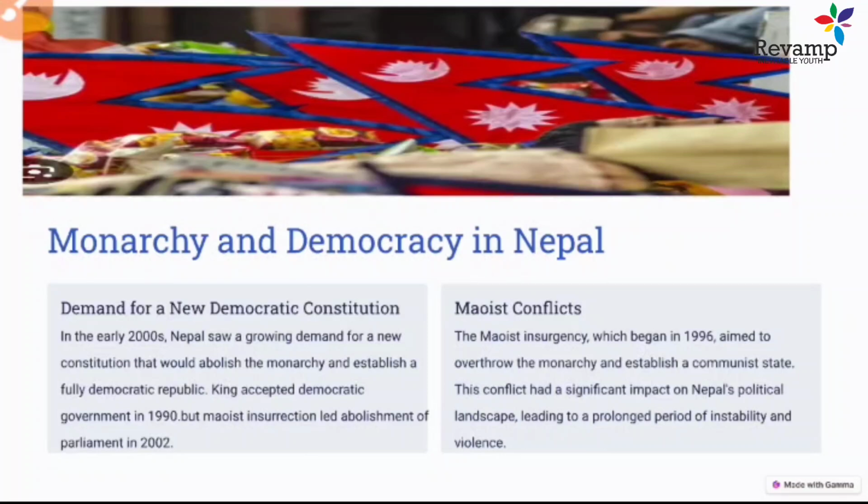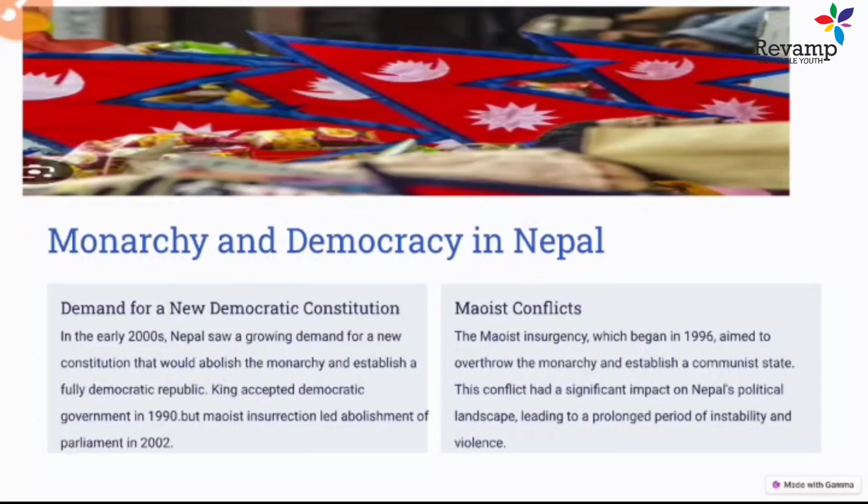The Maoist ideology believed in armed insurgency against the king and the elected government. So it led to a triangular conflict between the Maoist leaders, the king, and some pro-democratic groups who wanted to establish a free and fair democracy in Nepal. These three parties came together, and a sort of triangle conflict started. Later on, when the Maoist insurgency was at a high pace, in 2002, the king dissolved the parliament and dismissed the government, and ended this limited democracy in Nepal.